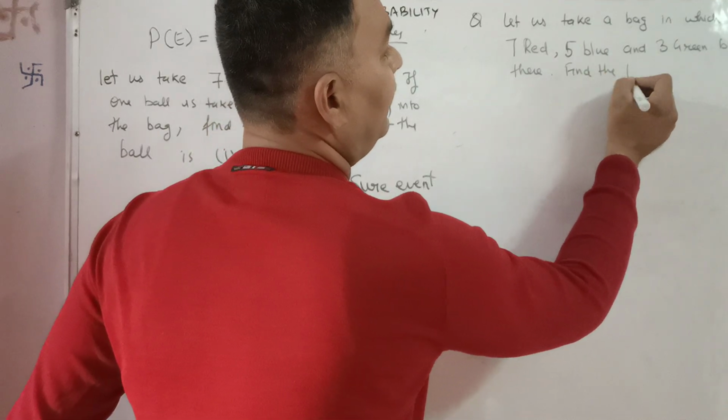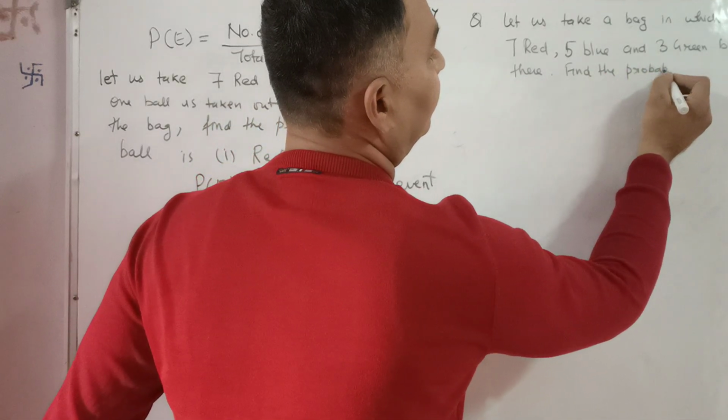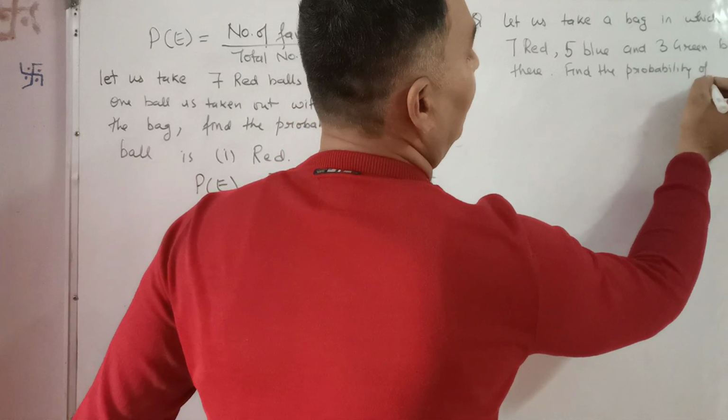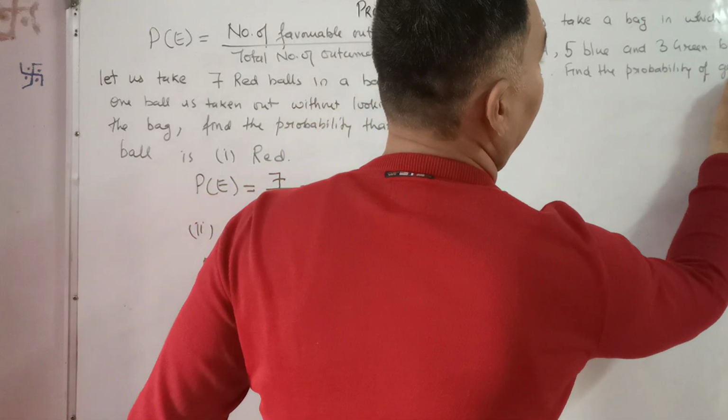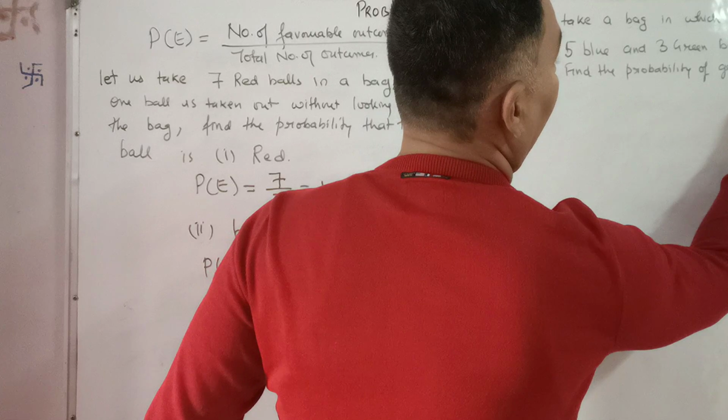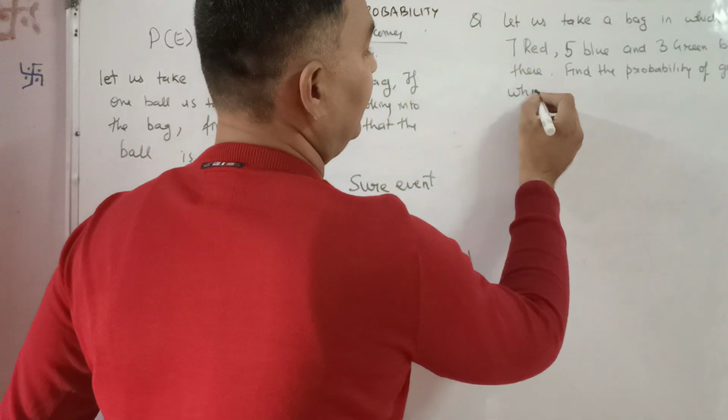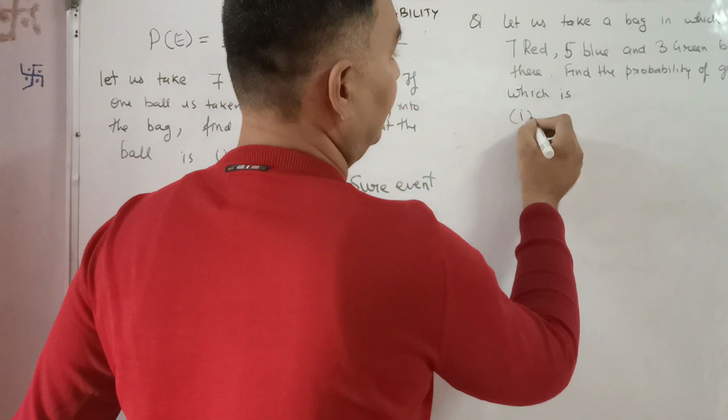Find the probability of getting a ball which is red.